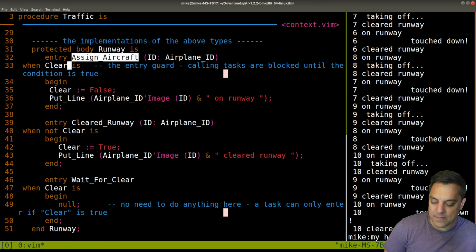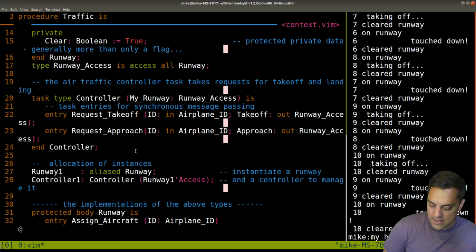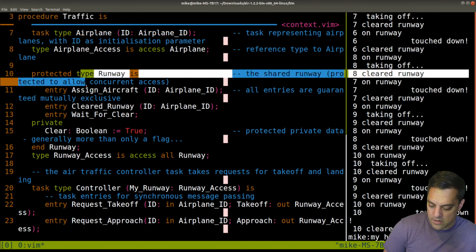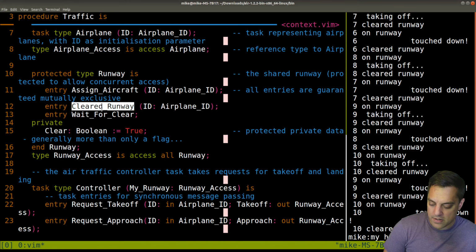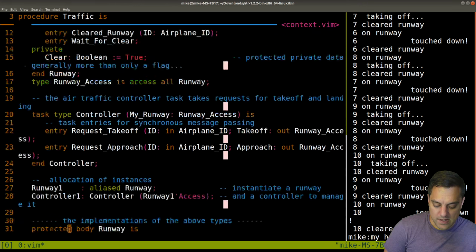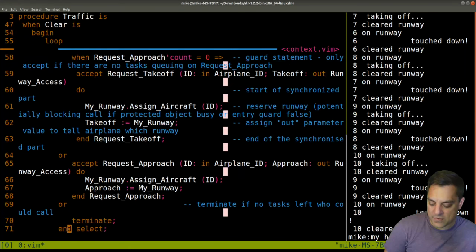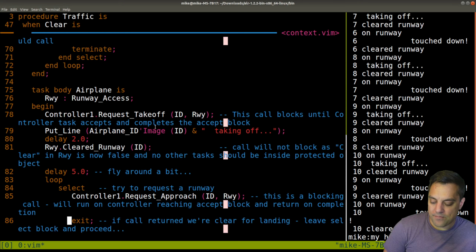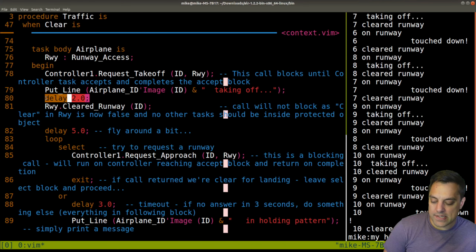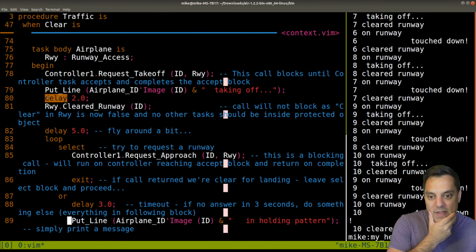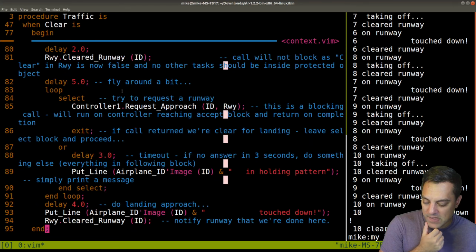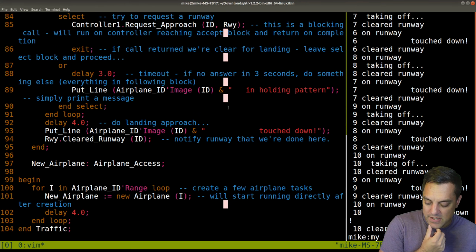So maybe we have some enum here. Where was that? Where we had our runway type, right? The cleared, and waiting for clear, and then the state here. Okay, interesting. So that was neat to actually see this running. I bet this is the type of code that takes forever to get written once for a rookie like me. But once it works, maybe it just works forever. I mean, this is kind of interesting here.